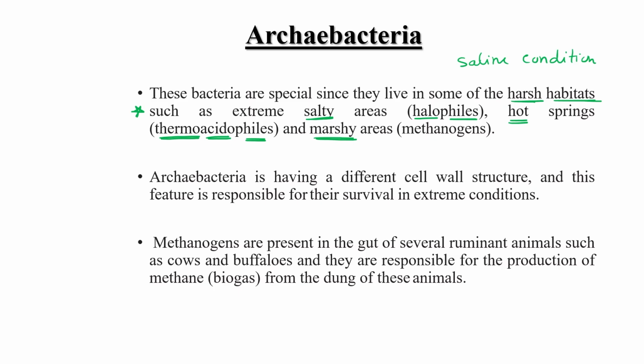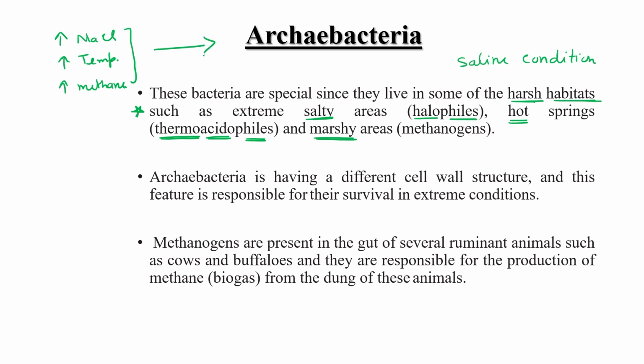Okay, so all these types of bacteria which are able to survive under harsh conditions like high salt, high temperature, high methane, they all come under the archaebacteria category.